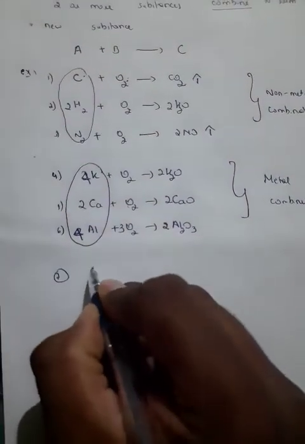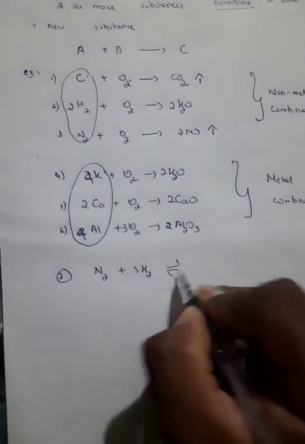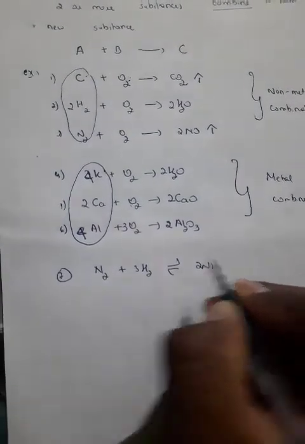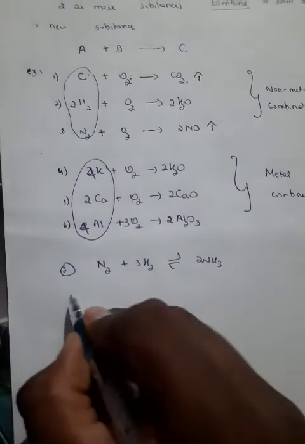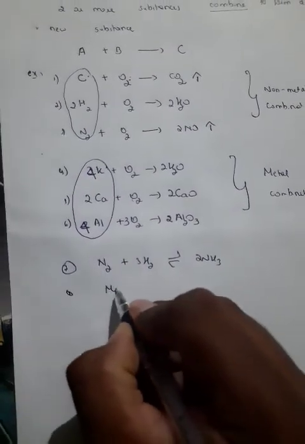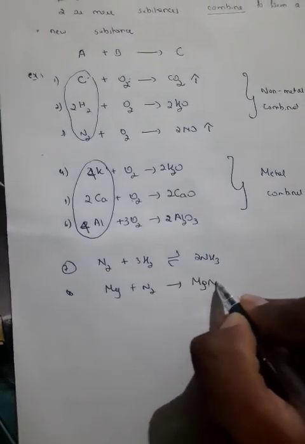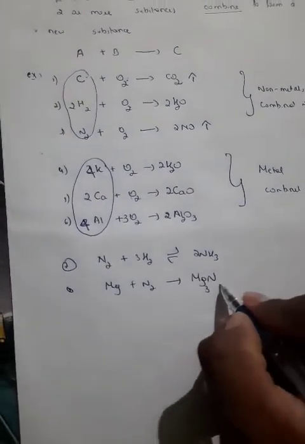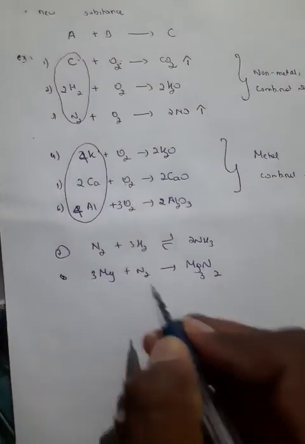Yes. For example, we just discussed the Haber's process where N2 plus H2 reacts to give 2NH3. This is also a combination reaction, but here oxygen is not used. Or magnesium reacting with nitrogen to form magnesium nitride, whose formula is Mg3N2. To balance, I'll multiply this by 3.